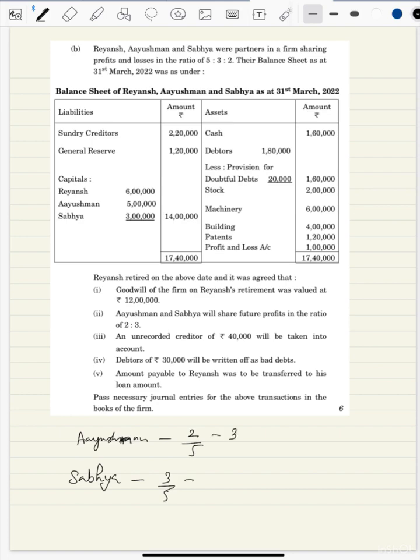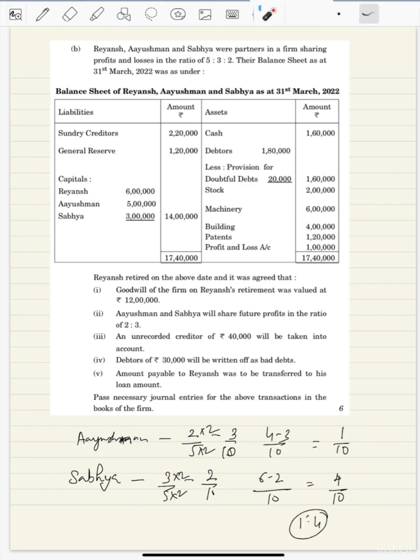Old ratio of Ayushman was 3 by 10, Sabhya was 2 by 10. So here we'll get 4 minus 3 by 10 and 6 minus 2 by 10. So the ratio is 1 by 10 and 4 by 10. So the gaining ratio here is 1 is to 4.